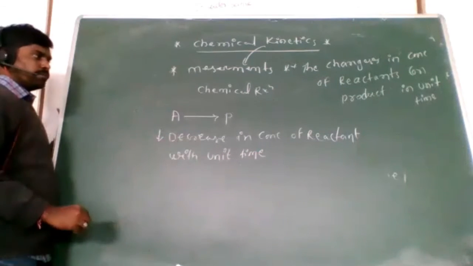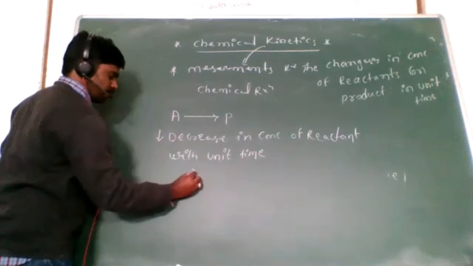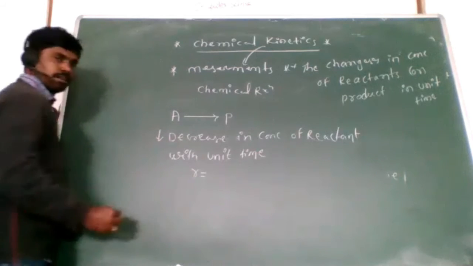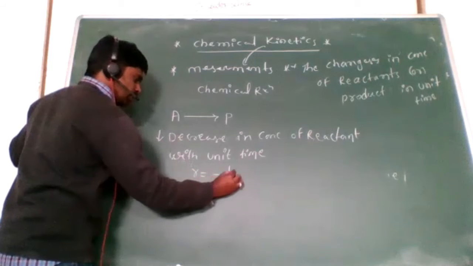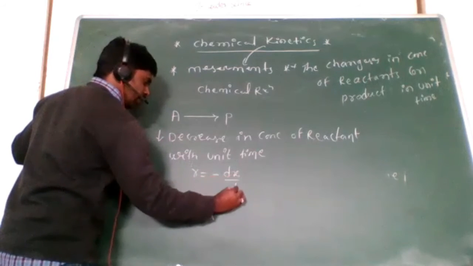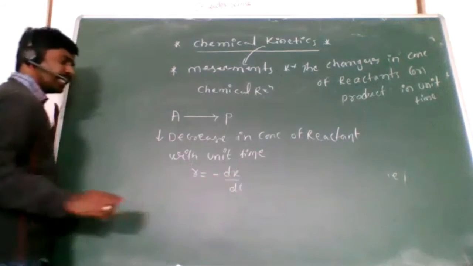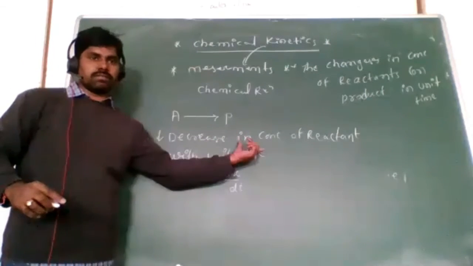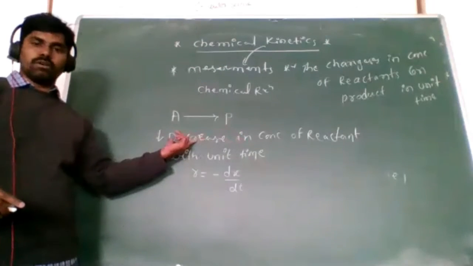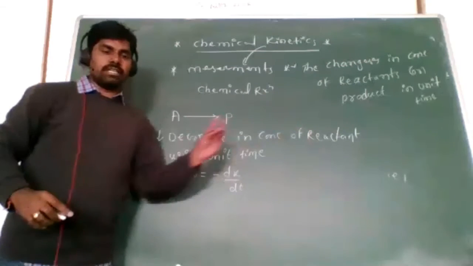So in that case, how can we write rate of reaction? R equals minus dx by dt. What does the minus indicate? A decrease in concentration of reactant.